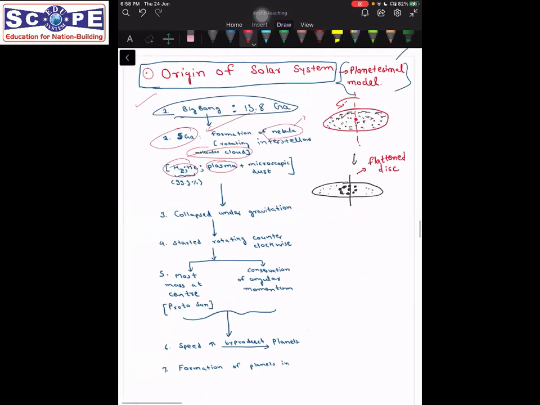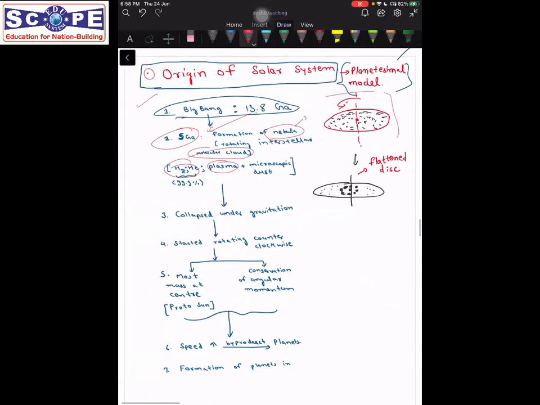So for our understanding, what is nebula? Nebula is a molecular cloud. This molecular cloud was actually rotating. As we see here in this diagram, it was rotating counterclockwise. Okay, and it has all these particles. Now,